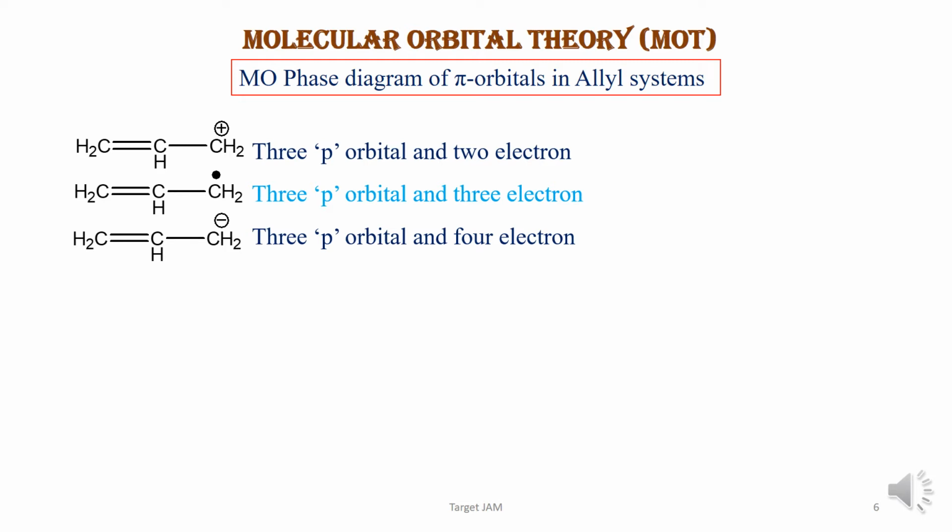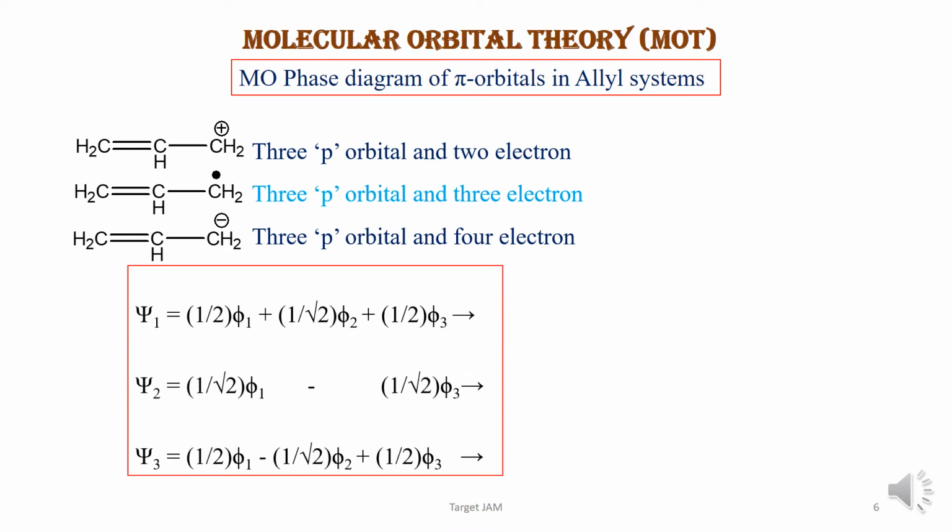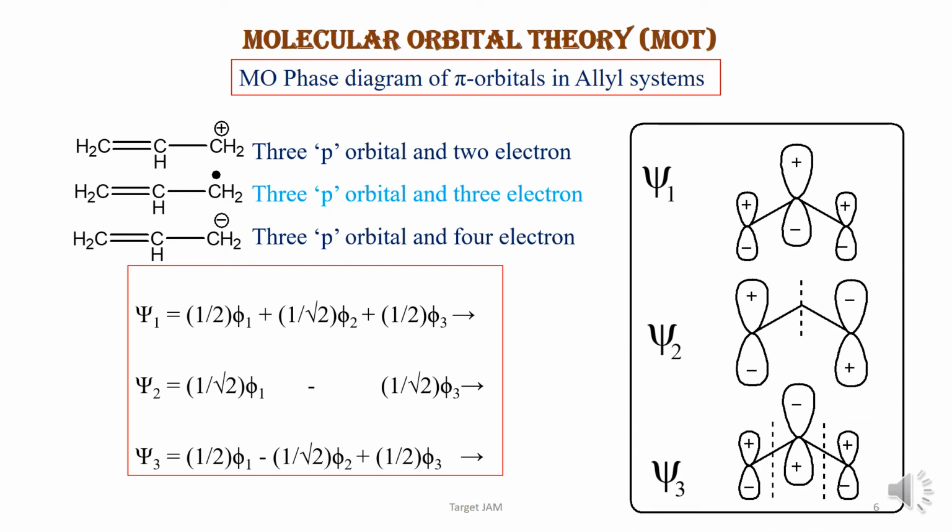In case of allyl radical, there are 3 p orbitals and 3 electrons. In case of allyl anion, there are 3 p orbitals and 4 electrons. So there will be 3 MOs for the 3 p orbitals, and psi1 is the most symmetric, that is, there is